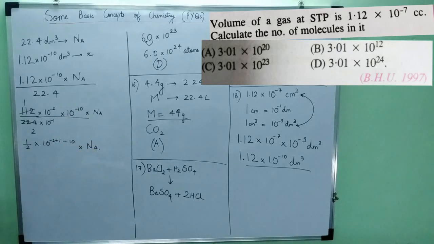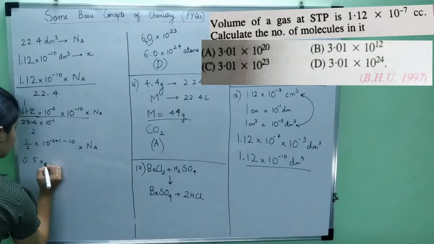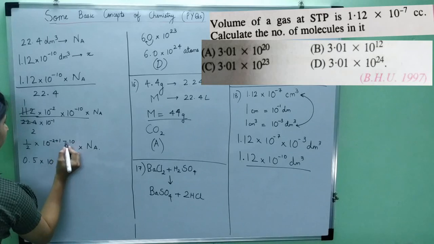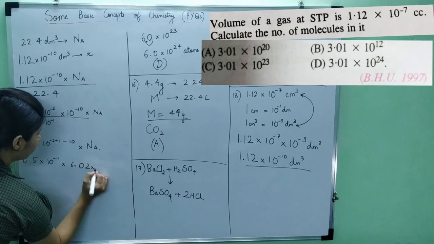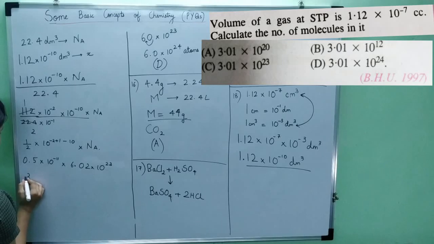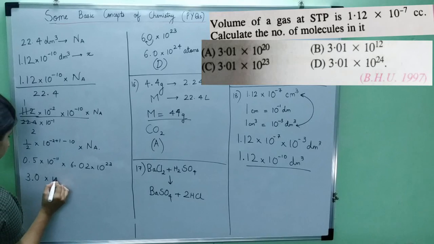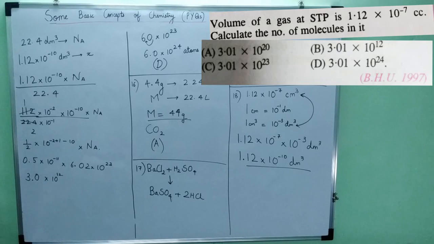So this is 0.5 into 10 to the power minus 11, into the value of Avogadro number. Now 6 into 5 is 30, but then I have a decimal, so 3.0 into 10 to the power 12. So the right answer is option B.